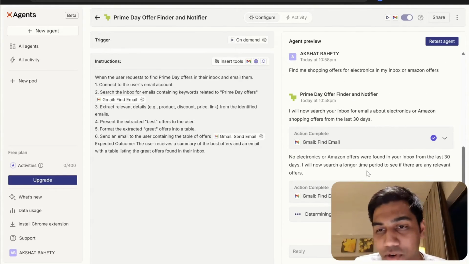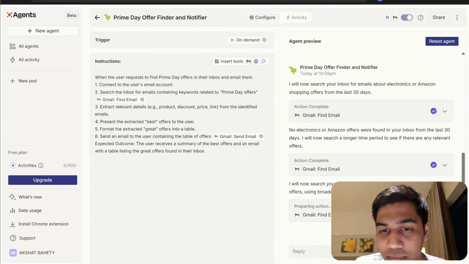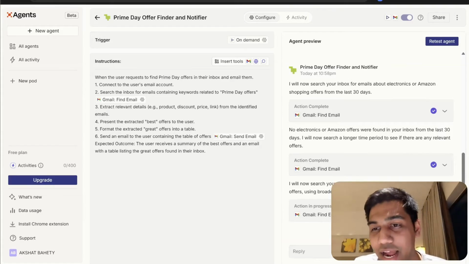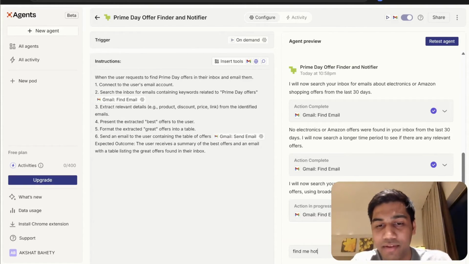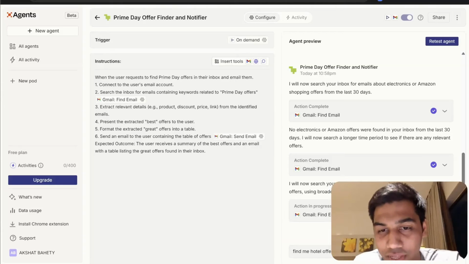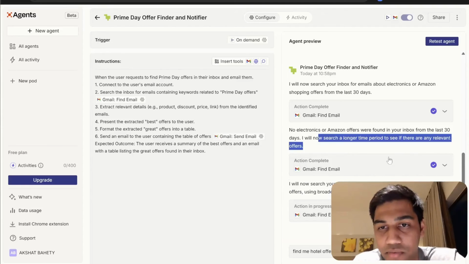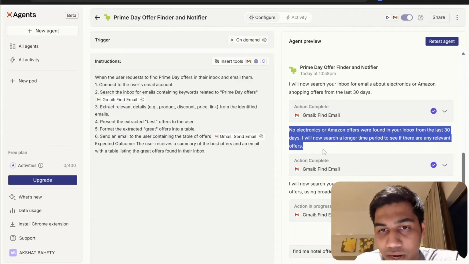No electronics or Amazon offers were found. Again, is my email super clean? I don't have anything? Okay, let's see. Find me hotel offers after this. Again, 110% there should be some hotel offer. It has access to my inbox, so I'll now search for Amazon shopping offers using broad keywords and make sure we don't miss any deals. And you see, the agent is going crazy, going by itself and figuring it out.